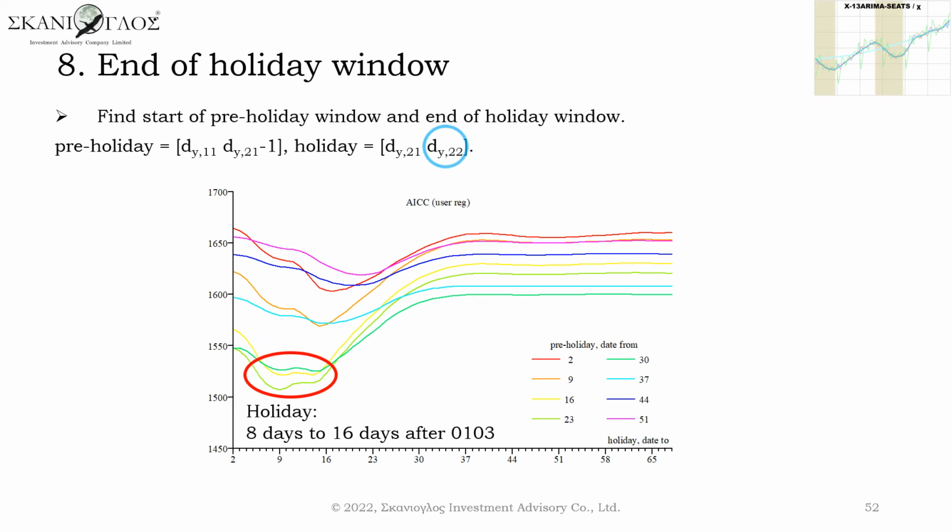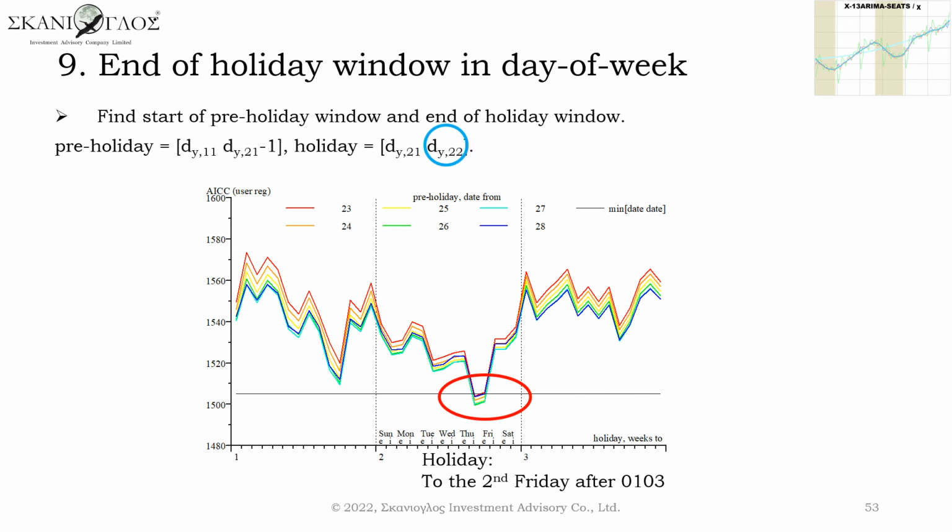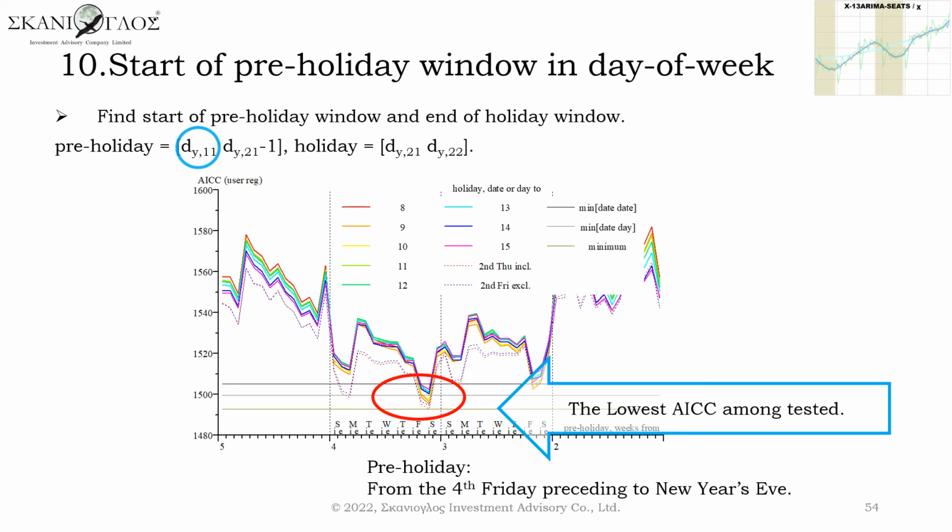End of holiday window. Lower AICCs were found among 8 days to 16 days after the 3rd day of the new year. End of holiday window continues. Ends of windows defined by day of week had lower AICCs. Among them, the end at the 2nd Thursday after New Year the 3rd was selected. Starts of pre-holiday windows were as well. The 4th Saturday preceding New Year's Eve had the lowest AICC.